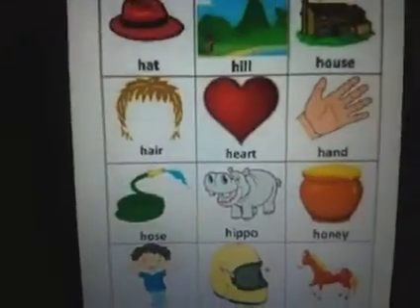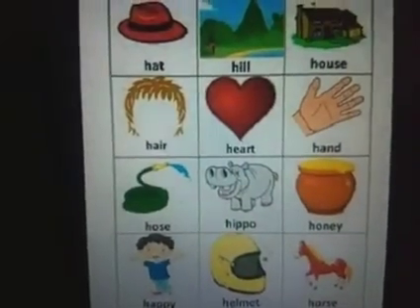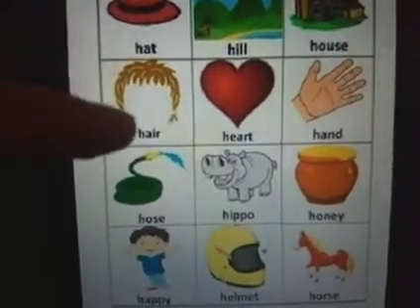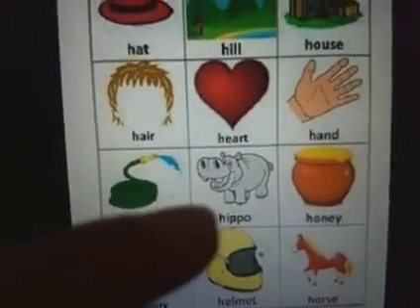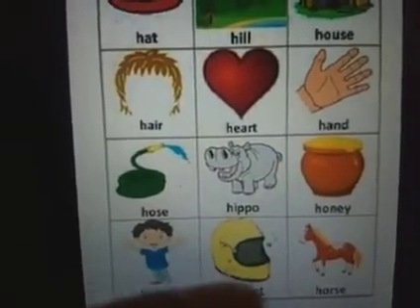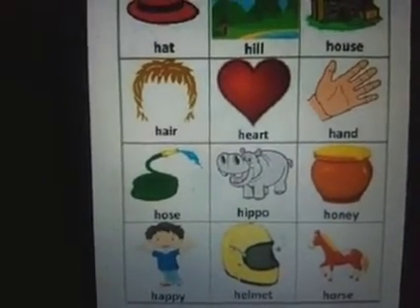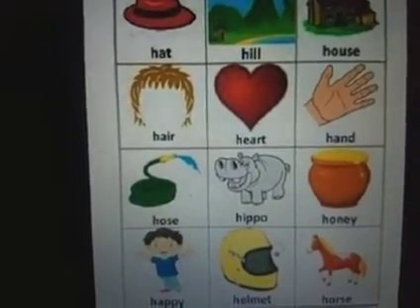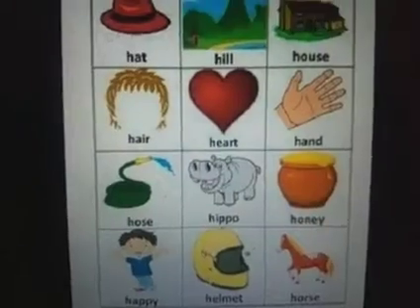H, horse. Yes, all these images here begin with the sound H. Hat, hill, house, hair, heart, hand, hose, hippo, honey, happy, helmet, horse. All these images are starting with the sound H. Yes, the letter is H. That's the name of the letter, H. And the sound is H.